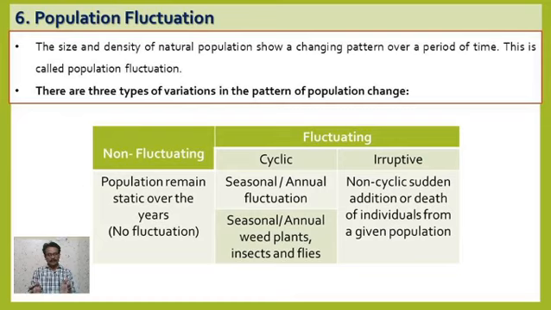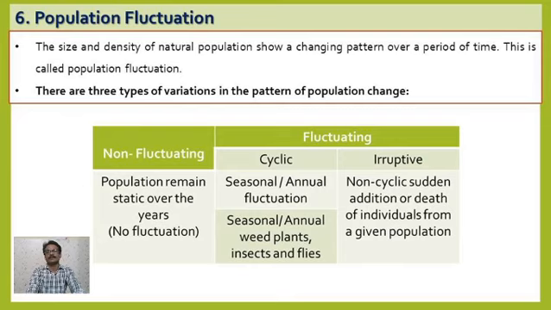So only in that particular season will those individuals be added to the population. After that favorable condition, they will again be removed from that population. So that particular type of fluctuation is called a cyclic population.